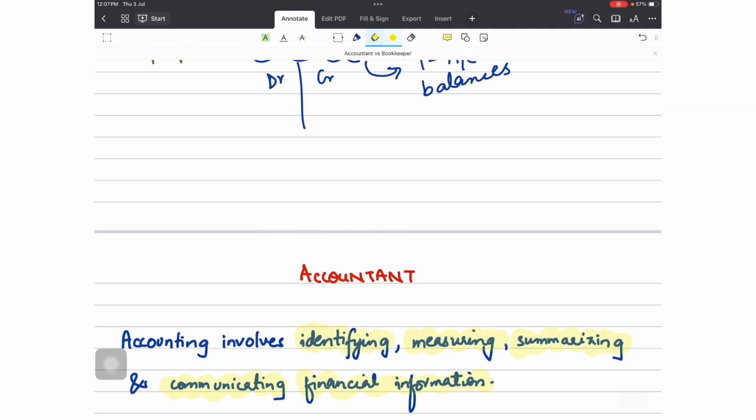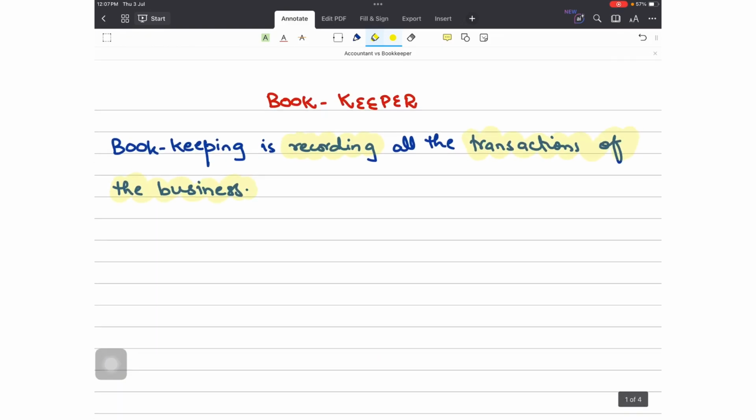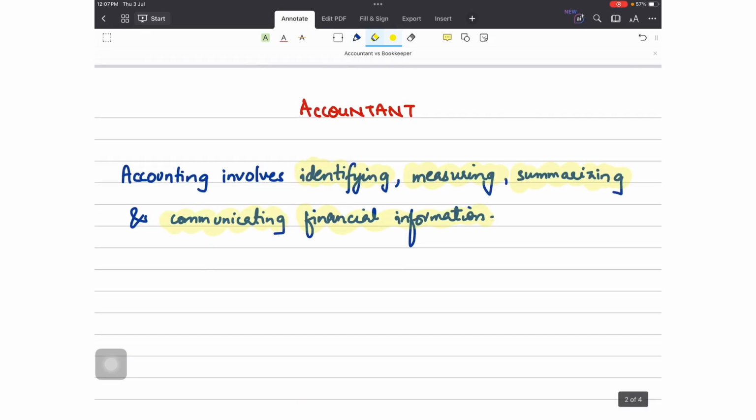What was bookkeeping? It was the detailed recording of all the financial information or transactions of the business. Accounting is identifying, measuring, interpreting, communicating, and summarizing the information. This is basically more towards decision making, so that relevant decisions can be taken.